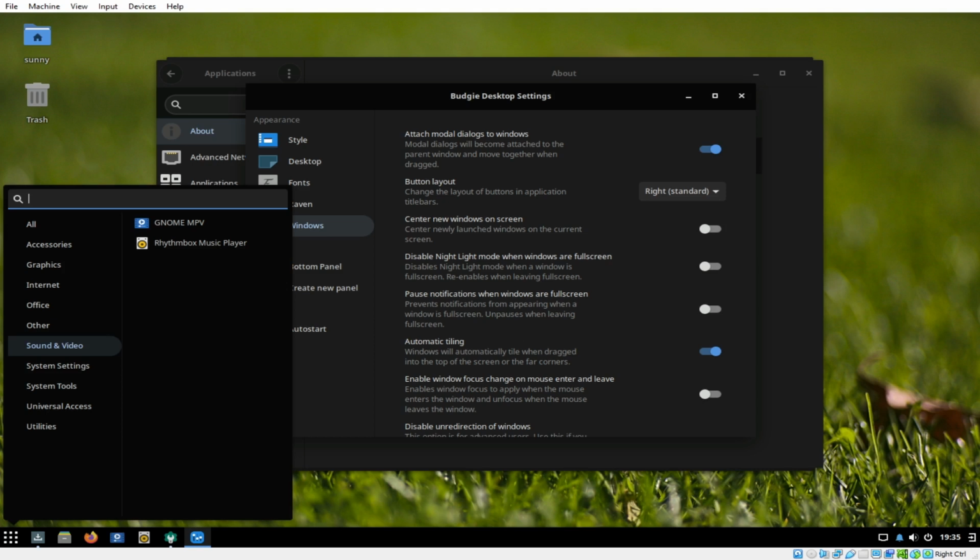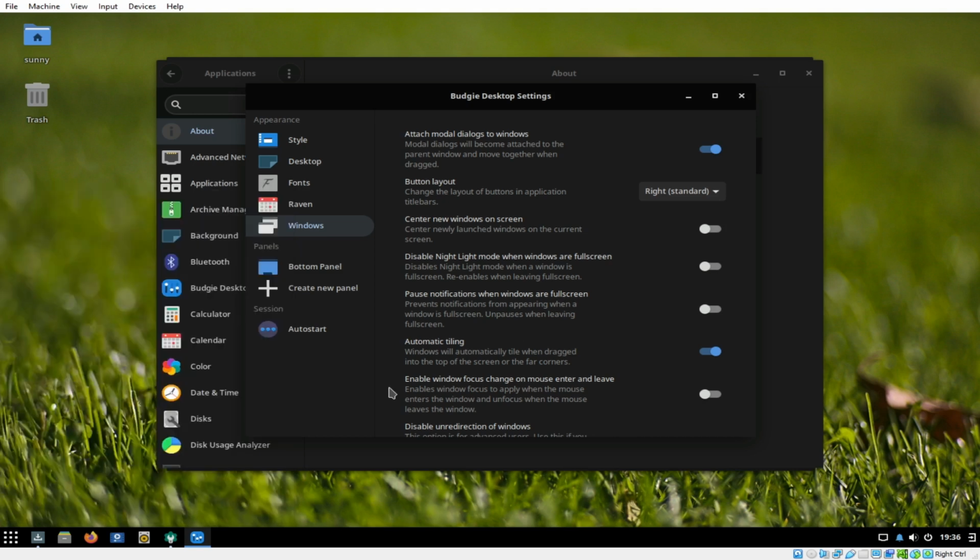Now, what are some of its downfalls? Because if there's an advantage, of course, there's also going to be a disadvantage. Some applications may not look that nice in Budgie. Okay, it's not a light Linux desktop. Of course, along with Budgie, or along with GNOME, it won't be that light. It can also be quite heavy in terms of the use of its resources. And of course, we have very limited default themes. Okay, so those are just some of the things that I have noticed when it comes to Solus Budgie.